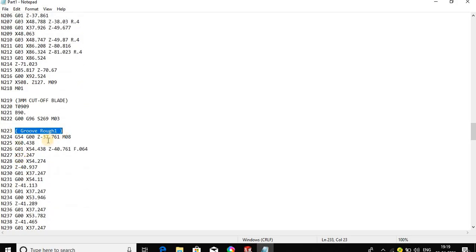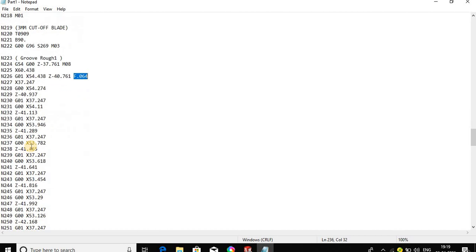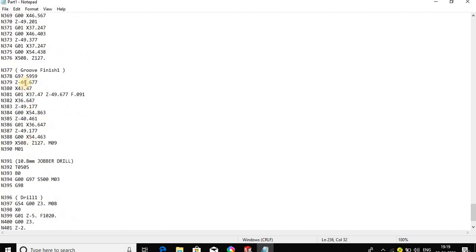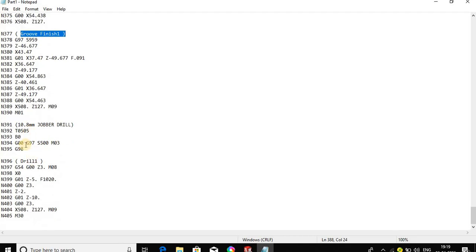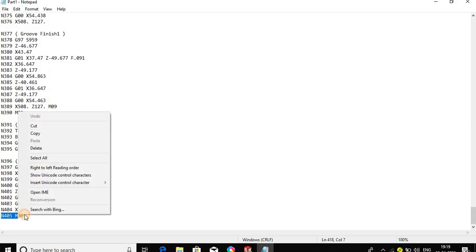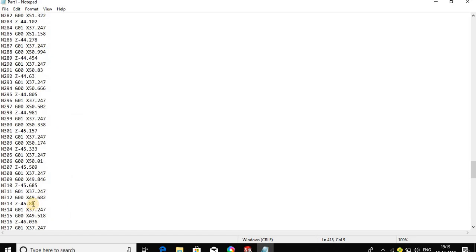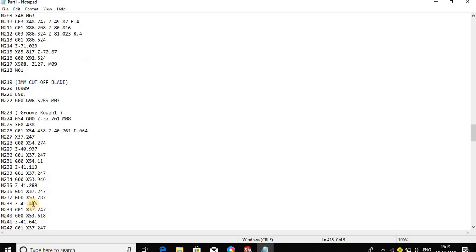The feed is given here. Groove rough operation, then groove finish operation for the remaining allowance, and finally this block shows the drilling operation, the last operation. After completion of the operations there is M30, machine stop. So these are the G code and M code program for the CNC turn mill operation. Thank you.